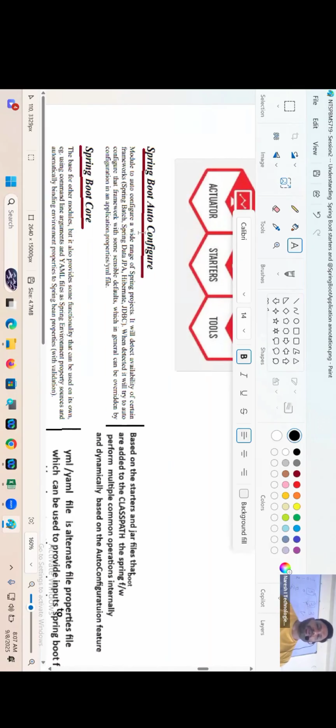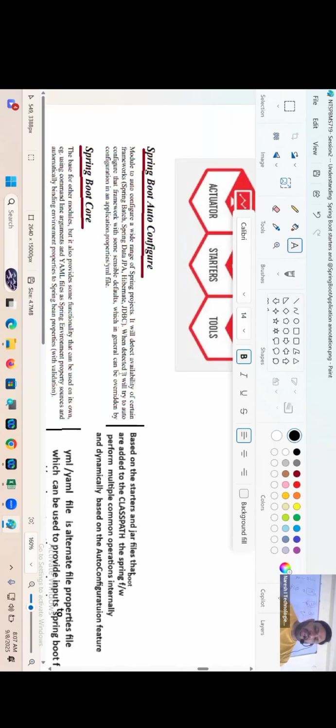Spring Boot auto configure. What will it do? Based on the starters that we have added, it will do many common things automatically and dynamically, my dear. Already we discussed a lot about this feature, guys, right? It is a module to auto configure a wide range of Spring projects. It will detect availability of certain frameworks.